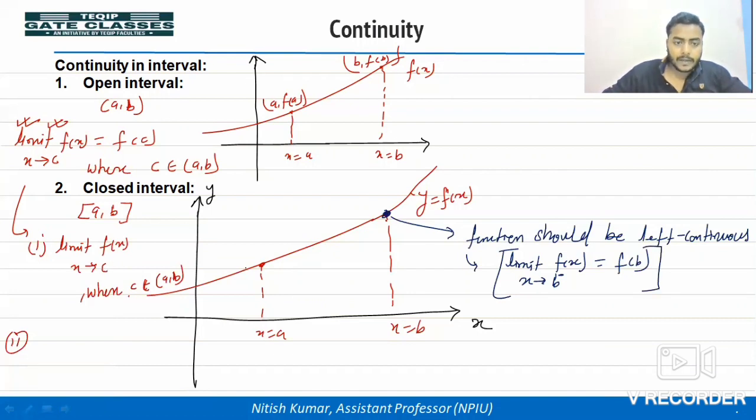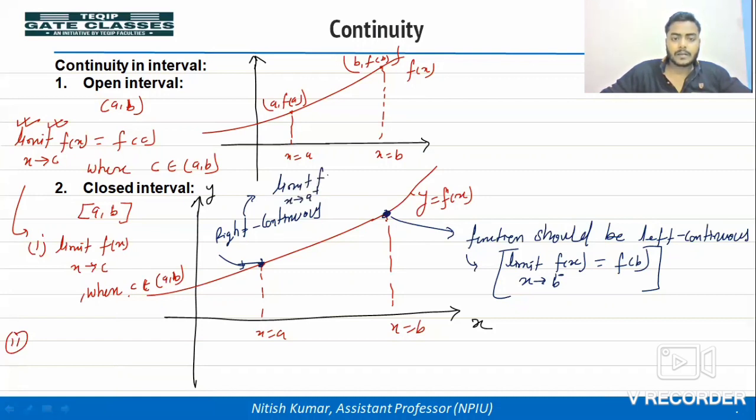And at x is equal to a, at this point the function should be right continuous. So what does right continuous mean? Limit when x tends to a plus of f(x) is equal to the functional value at x is equal to a. Right? So there are two more conditions when you are going to define whether a function is continuous in a closed interval or not.